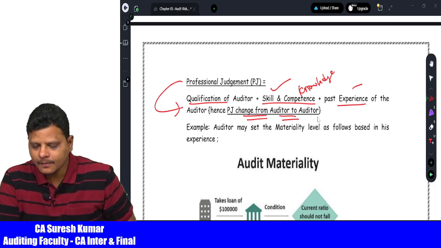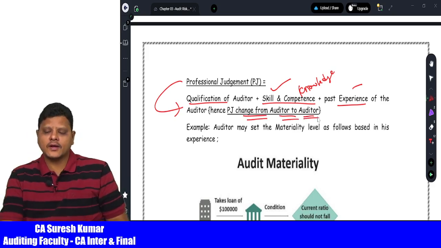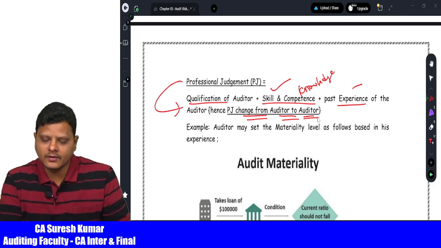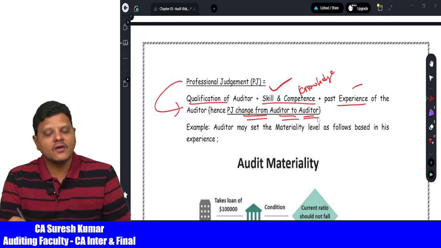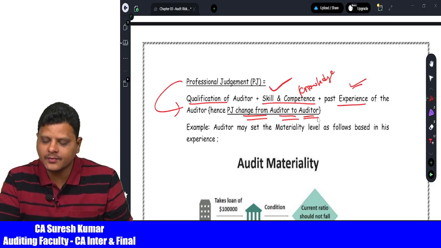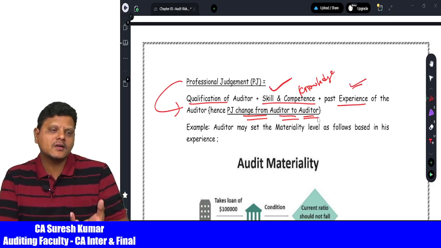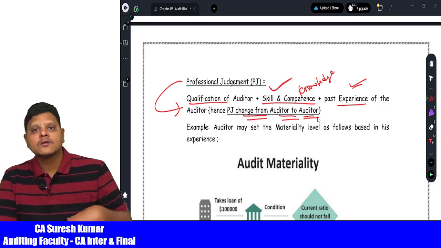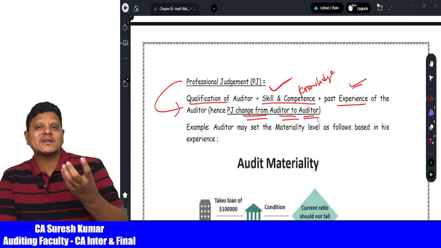Sorry, auditor to auditor. Why auditor to auditor? Because every auditor may not have the same skills, and every auditor may not have the same experience. There may be junior chartered accountants, there may be senior chartered accountants. So based on their experience, they can assess the risk.